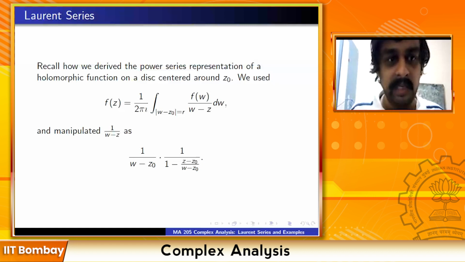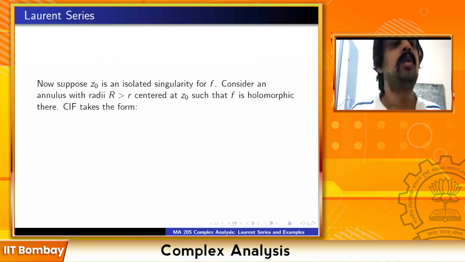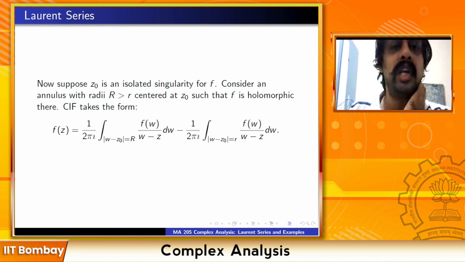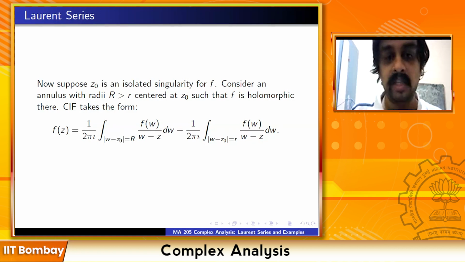So we are going to do something very similar now to derive the Laurent series. Suppose z0 is an isolated singularity for f. So consider an annulus with radius capital R greater than small r centered at z0 such that f is holomorphic there. Then the Cauchy integral formula takes the form f(z) equal to 1 upon 2 pi i integral of f(w) upon w minus z over |w - z0| = R, minus 1 upon 2 pi i integral of f(w) dw upon w minus z integrated over the smaller circle |w - z0| = r.